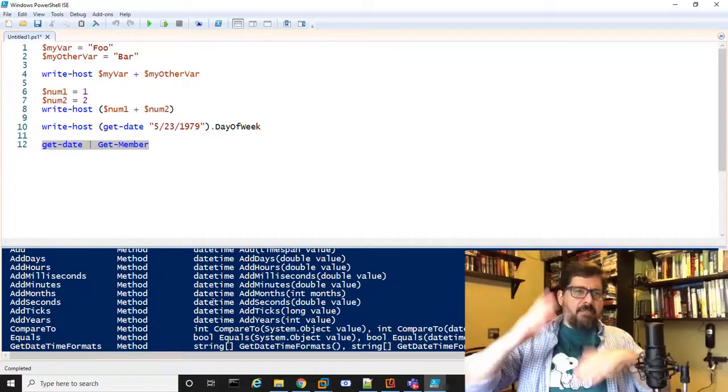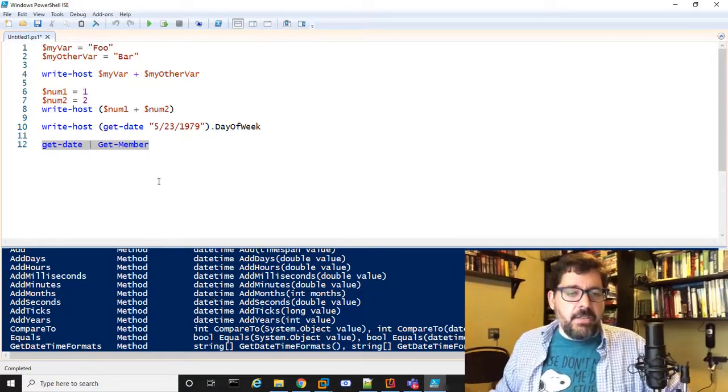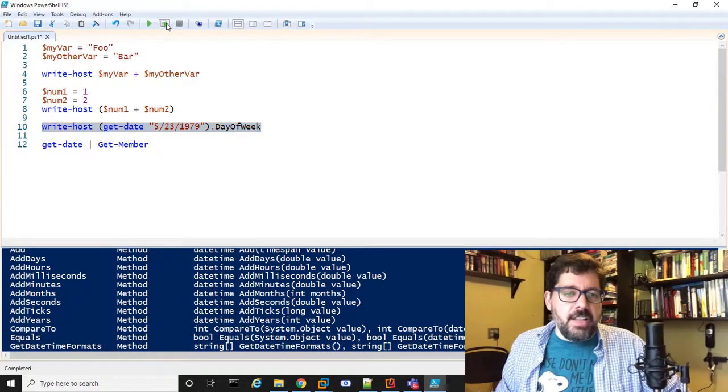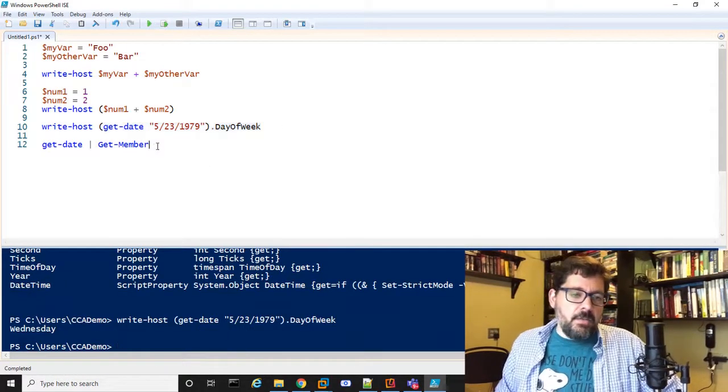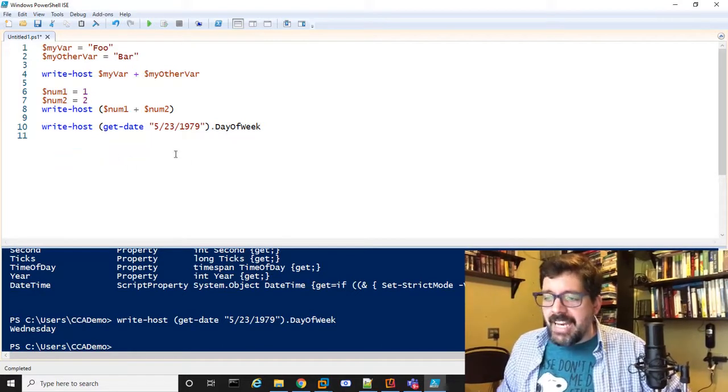And then of course you can have multiple objects, so not just one thing, although sometimes we do just have one thing. So if I execute just this line, it's going to tell me that I happen to have been born on a Wednesday. I didn't know that. Kind of interesting, I never really thought about that.